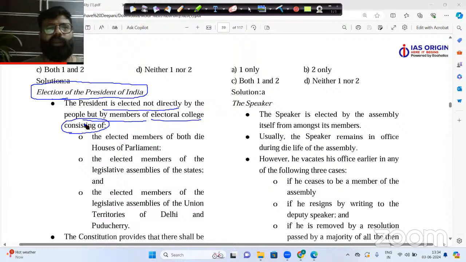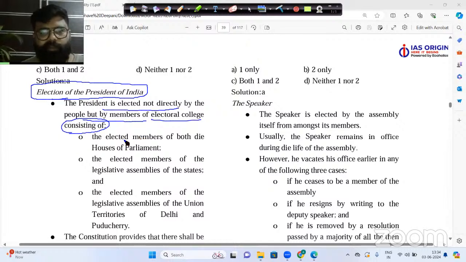Like for example, Lok Sabha elections or Vidhan Sabha elections or Panchayat elections or municipality elections. So in these elections, people vote directly for the candidate. But in the indirect election, people do not vote. The legislators vote, that is the members of parliament and MLAs. Now here, which people or who exactly vote in the president election?